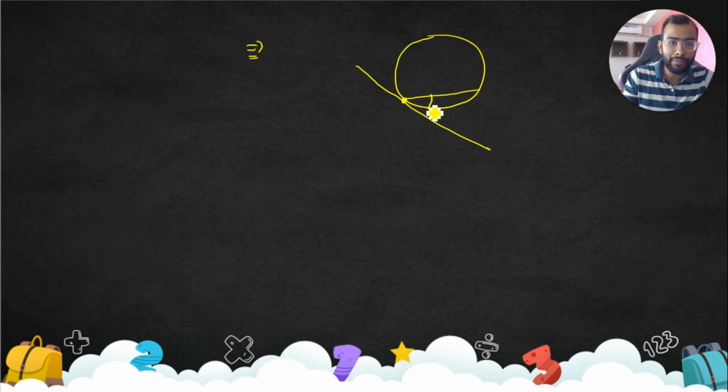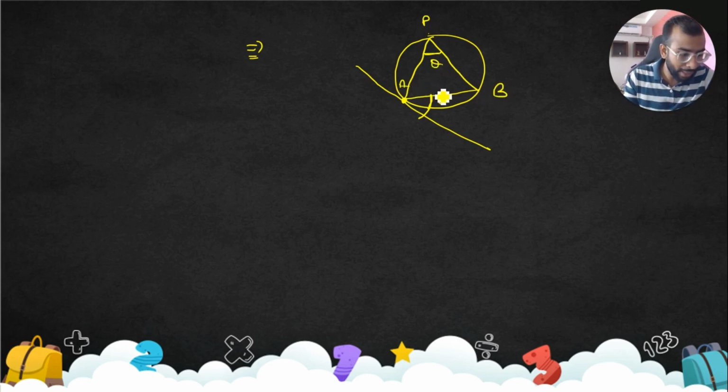So this complete angle theta would be equal to this angle theta, correct? The chord AB subtends an angle theta at any point, let's say P. This is equal to the angle made by the chord and the tangent. This is the chord AB and this is the tangent, let's say PQ, this angle theta. These two would be equal. So this is what we should know. This is an easy thing which we know, great.